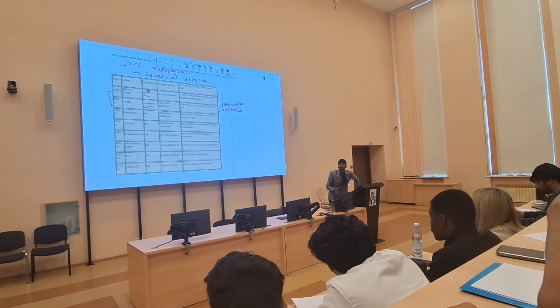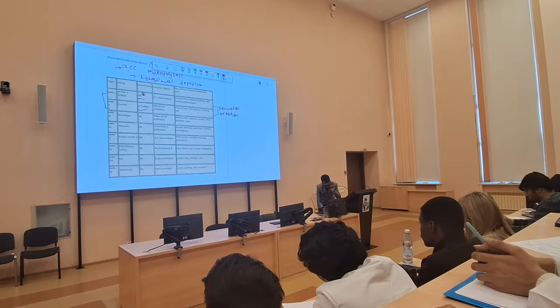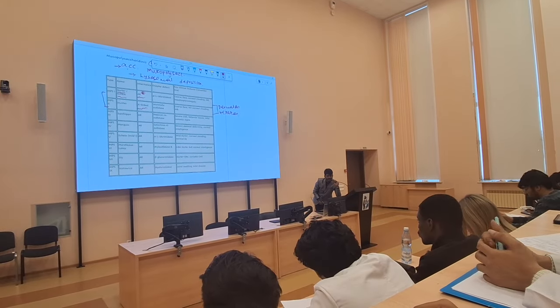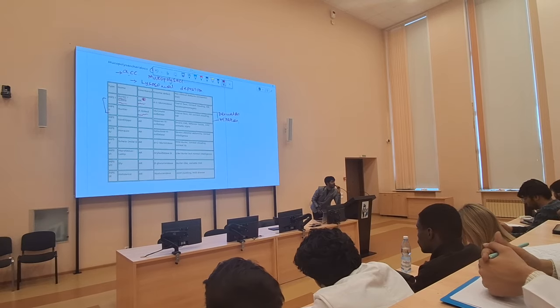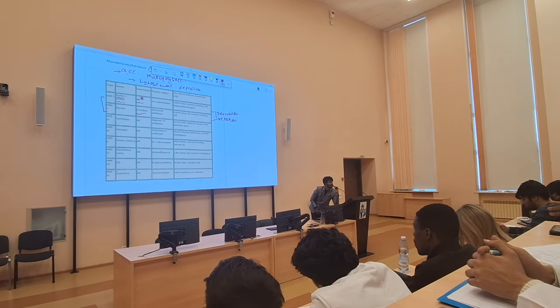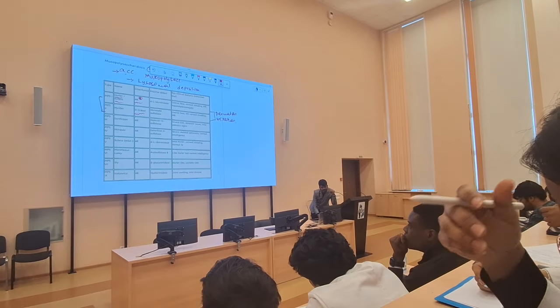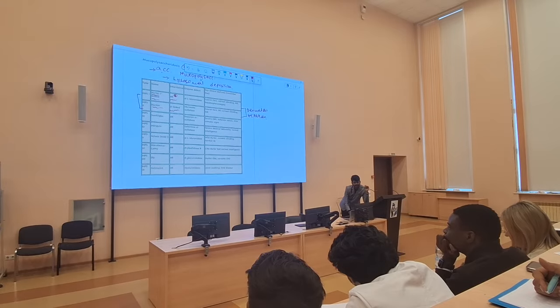So type 1 is called Hurler's syndrome. Type 1 is called what? Hurler's syndrome. There is another name called Key syndrome. You can leave it, but I want you to remember MPS 1 is also called Hurler's syndrome. Please repeat everybody. MPS 1 is also called Hurler's syndrome. Okay, MPS 2 is called what? Hunter's syndrome.